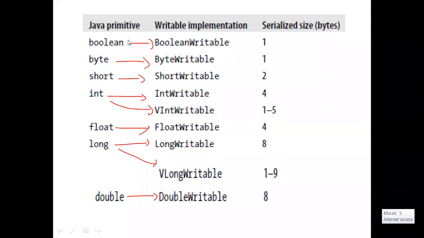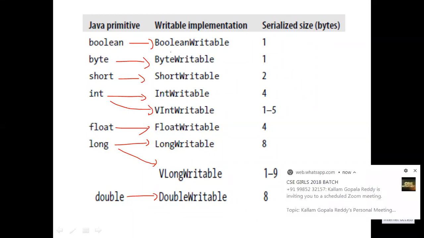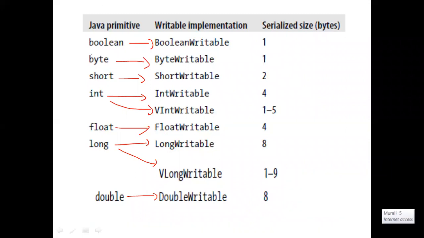Last class we discussed this: for every Java primitive data type, a corresponding writable wrapper class is available in Hadoop. In Java, for the primitive data types, we have wrapper classes. Similarly, in Hadoop also, for the Java primitive data types, wrapper classes are available in Hadoop itself. They are BooleanWritable, ByteWritable, ShortWritable, IntWritable, FloatWritable, LongWritable, DoubleWritable.